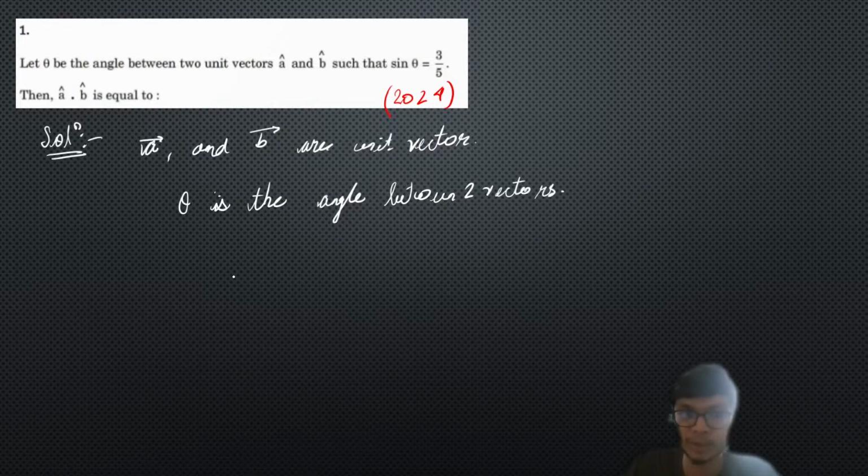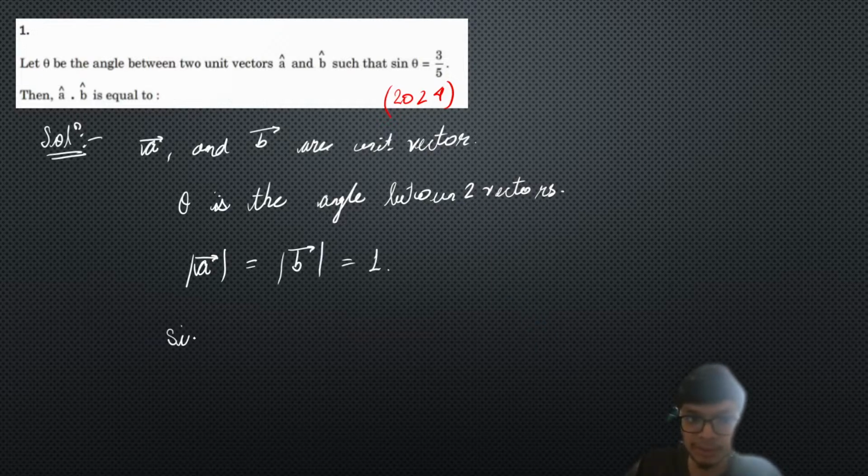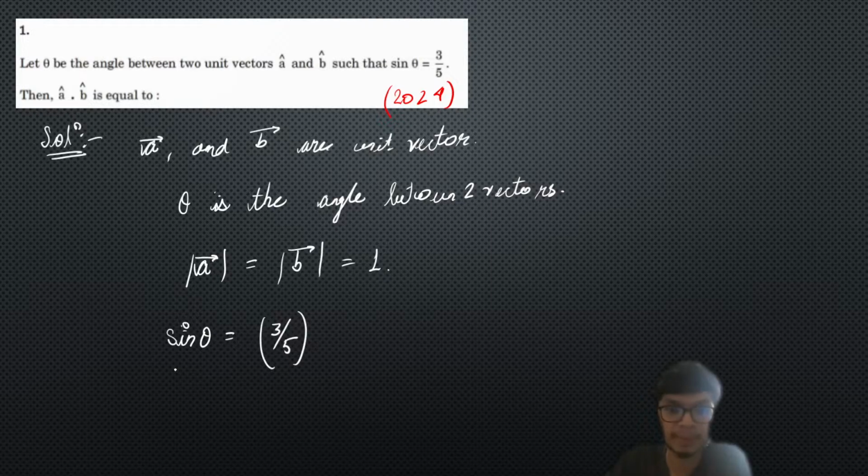Since a vector and b vector are unit vectors, the modulus of each is equal to 1, right? We are also given the information that sine theta is equal to 3 by 5, right? So we have information about sine theta. Now we need to find the dot product a cap dot b cap.